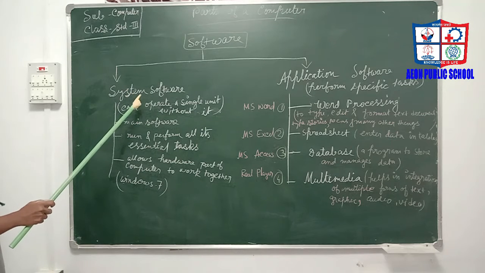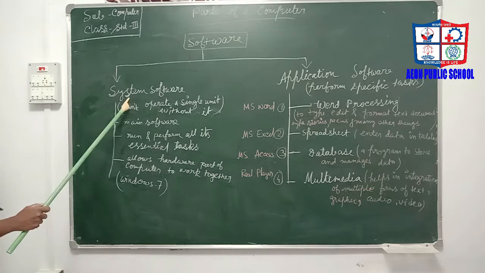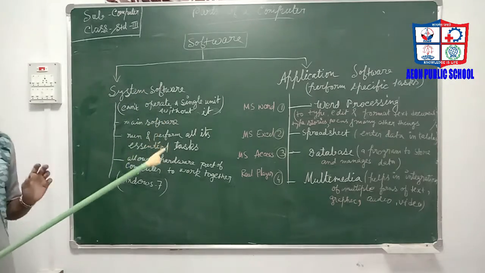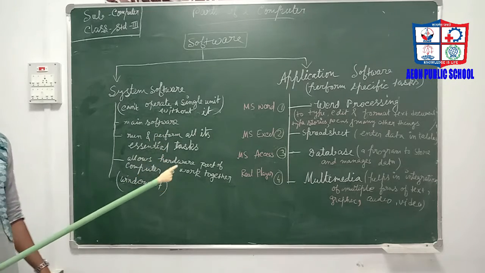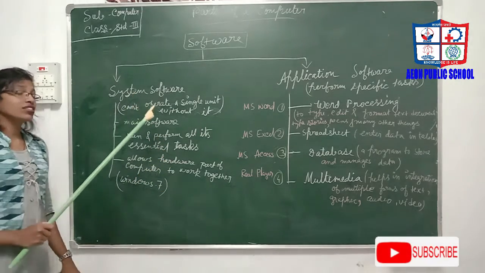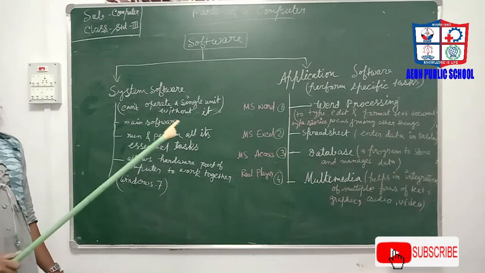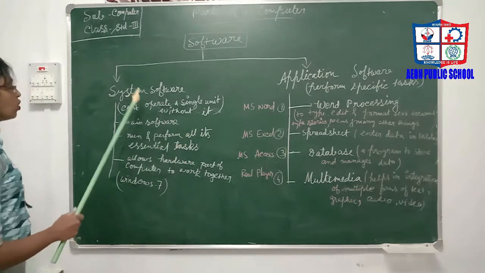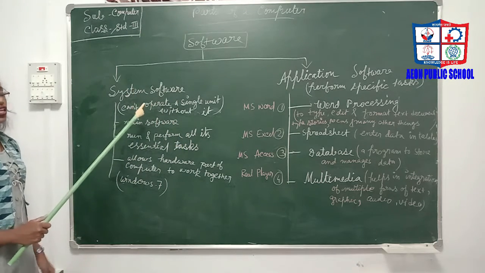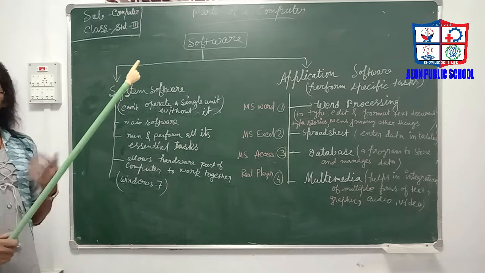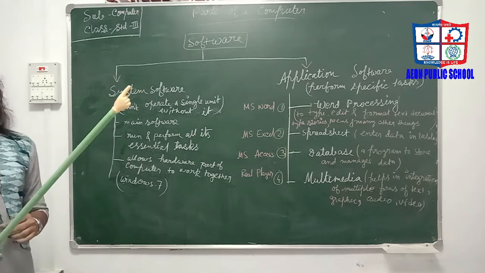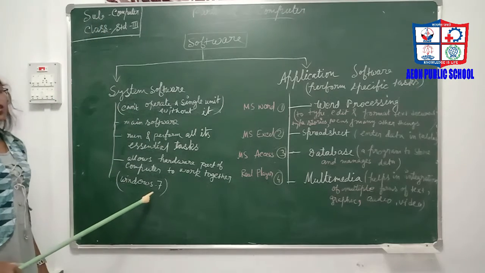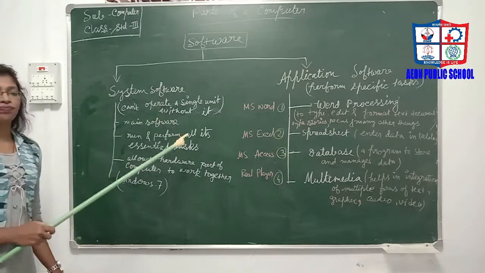System software is the main software that can run and perform all of the essential tasks of a computer. I repeat, system software is the main software that can run and perform all the important or essential tasks of a computer. It also allows the hardware parts of a computer to work together. An example is Windows 7. This is an example of system software.